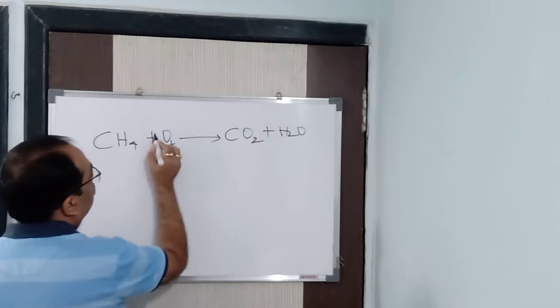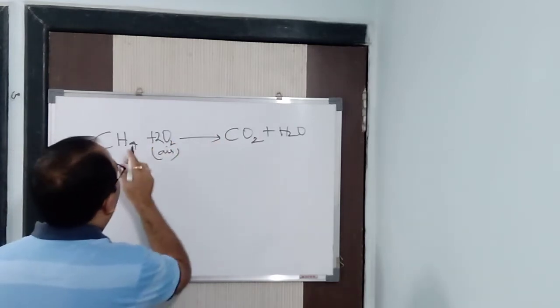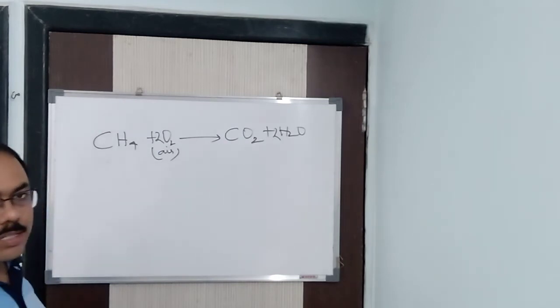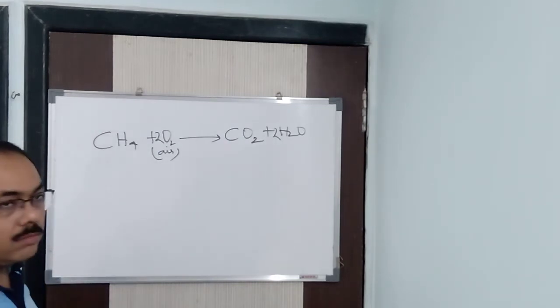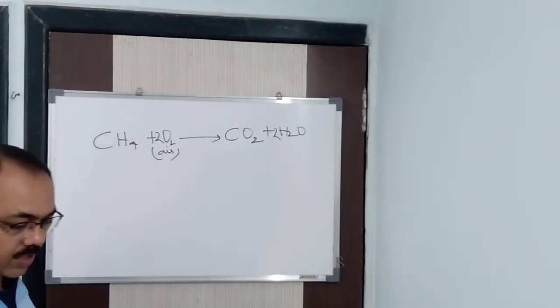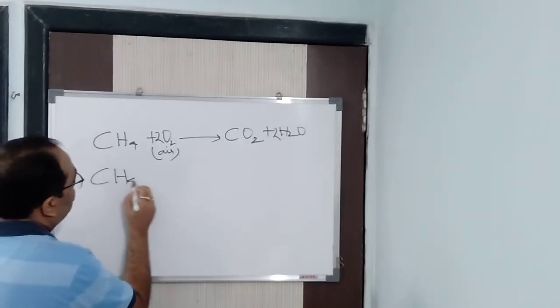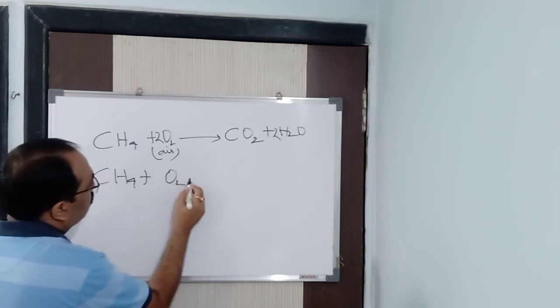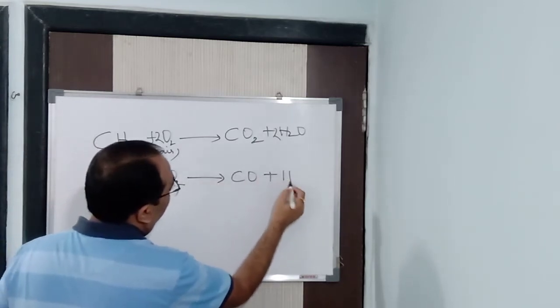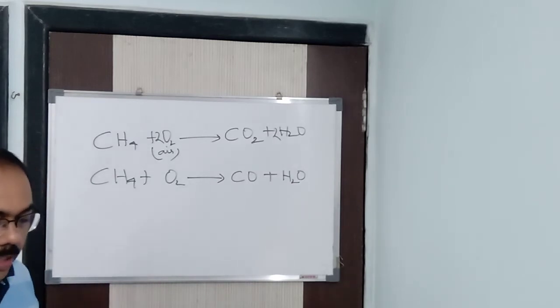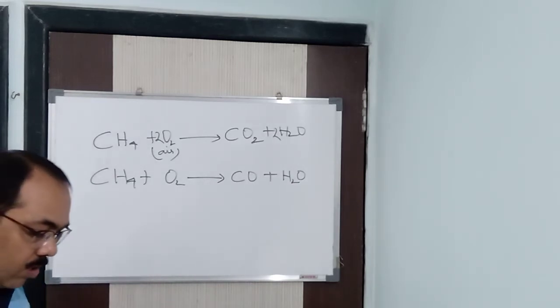So how many oxygens here? There are 2 O2, 3, and hydrogen it is 2. Done. In this way the reaction is taking place. Now if you take a little less oxygen, that is, a limited supply of oxygen, what do you get? Very simple. Instead of carbon dioxide, you'll get carbon monoxide and water. You'll be getting nothing but carbon monoxide and water.